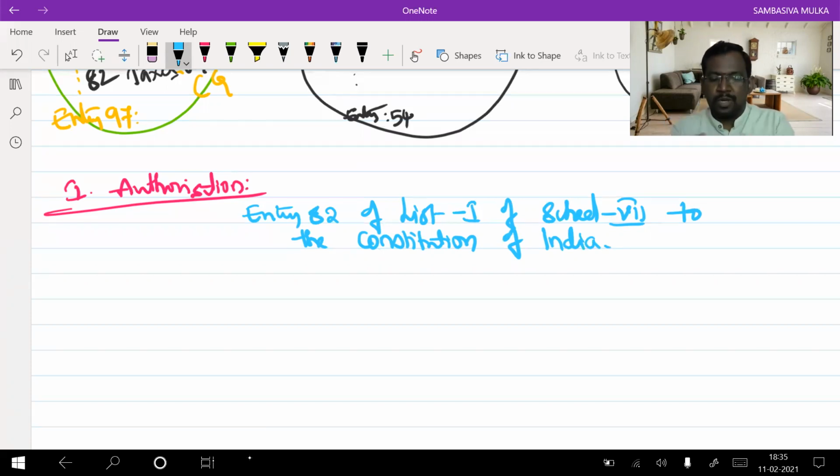So from this particular entry number 82, our central government received the power, the authorization, for the purpose of levy of income tax in India. If someone asks you who is the levying authority of income tax, you can say central government. Okay, from where has it got the power?